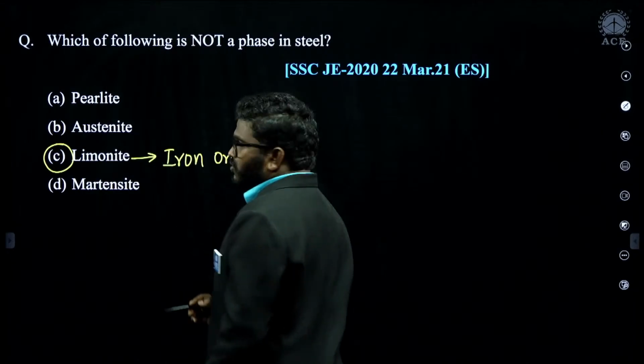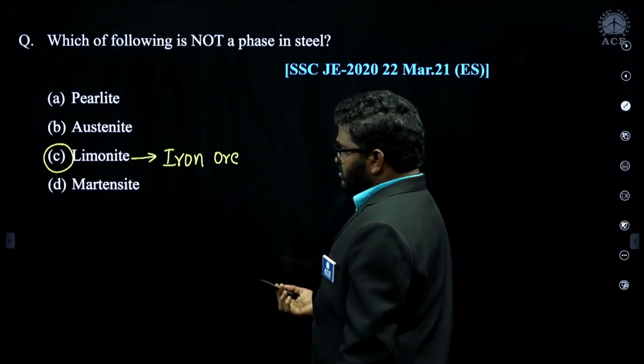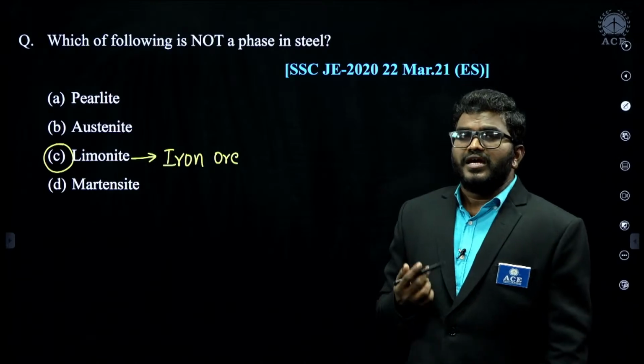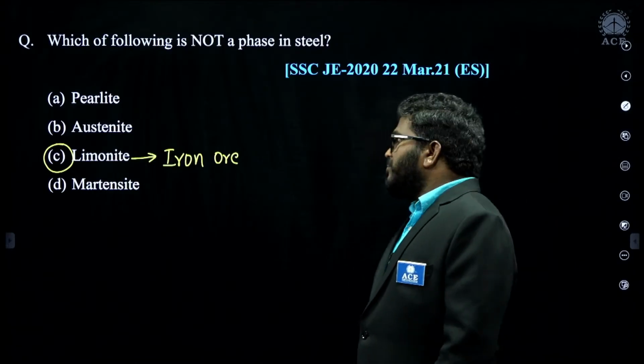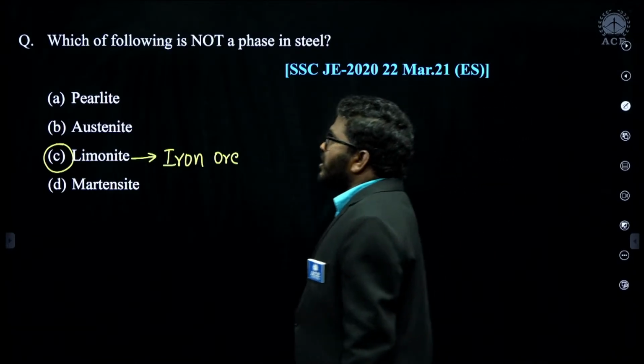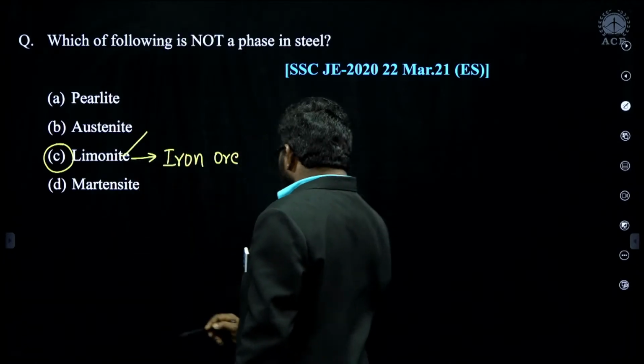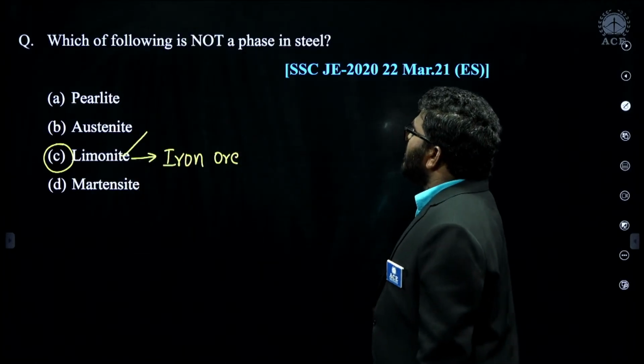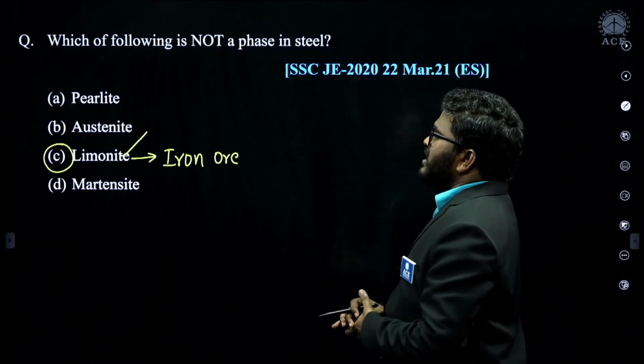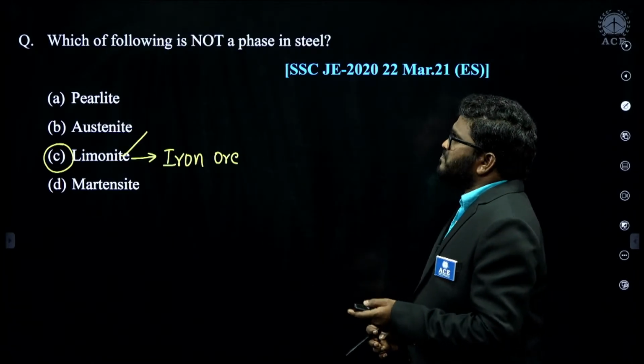Limonite is an iron ore, where iron is present in iron oxide form. So limonite is not a phase. Limonite is not a phase in the iron cementite phase diagram. So C is the correct answer.